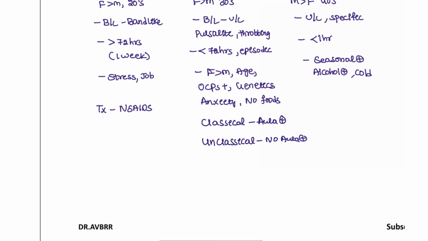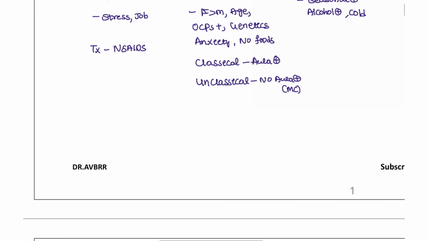And if you have to choose which is more common, it is the unclassical type, because most patients don't even know what aura is, and most of the time they will present without aura. Without aura means the patient is having a very mild one. So in the mild stages, I'm still going to give NSAIDs. But if it is moderate to severe, for this patient I'm going to give triptans, sumatriptan, lumatriptan. These drugs can be given to this patient.